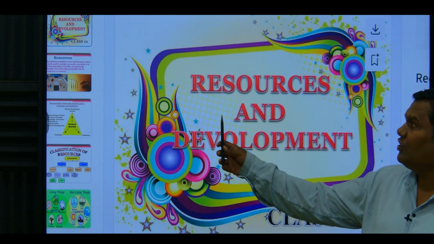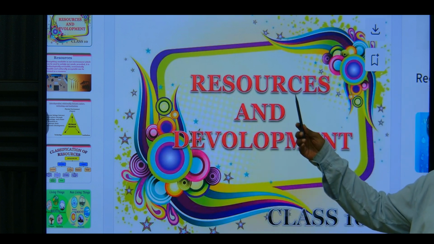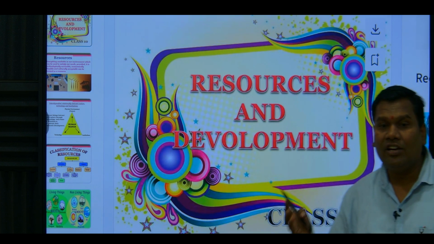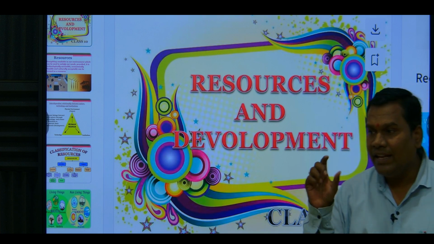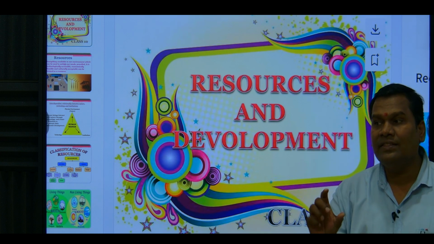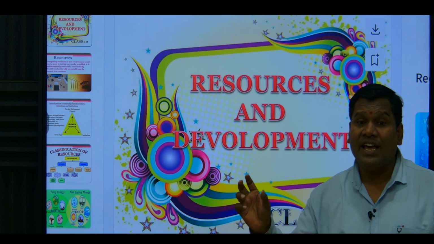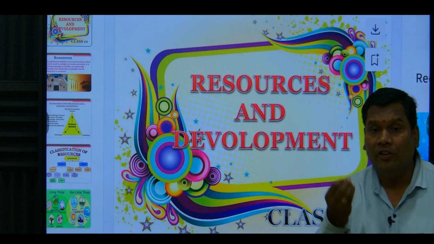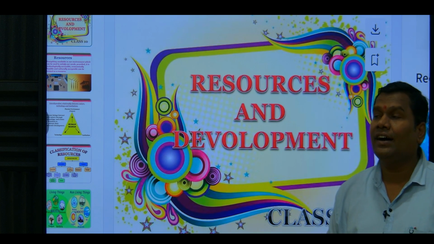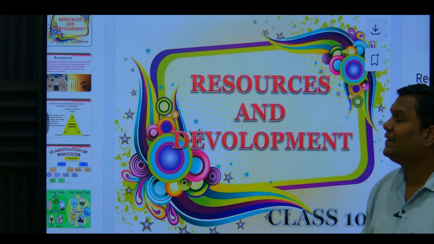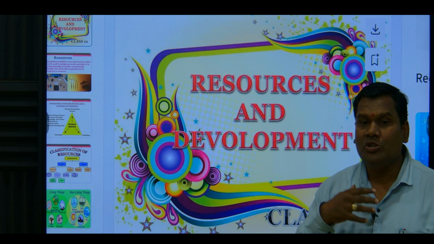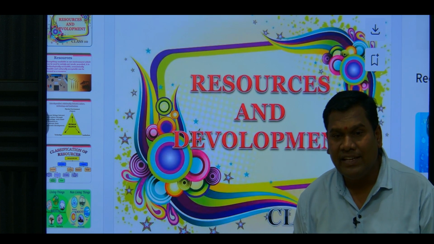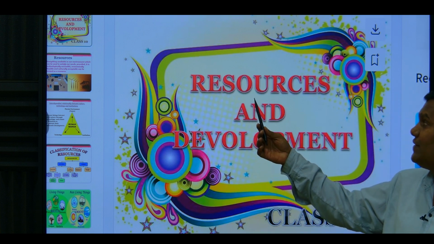So, let us start our topic, that is resources and development. What is the meaning of resources now? Resources means anything which is available in the environment which has the capacity to fulfill our needs. Anything which is available in the environment which is used to satisfy human needs is called a resource.